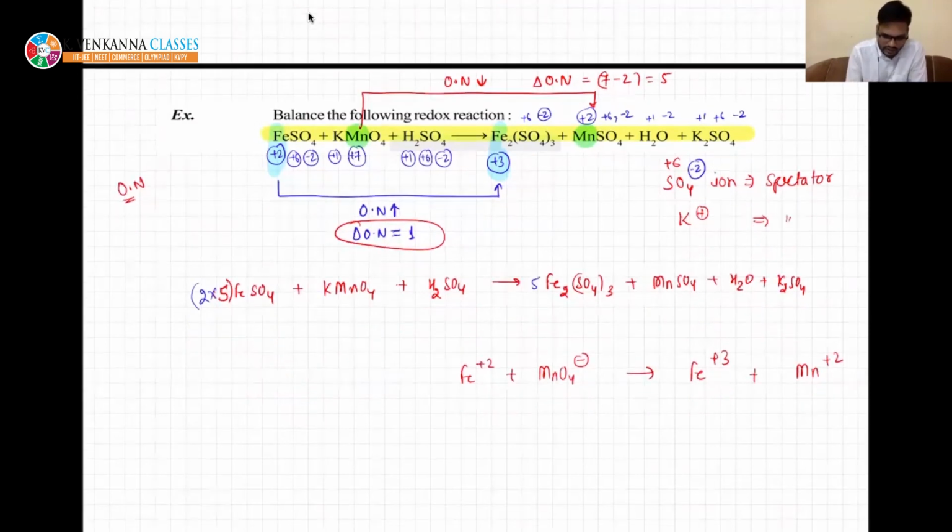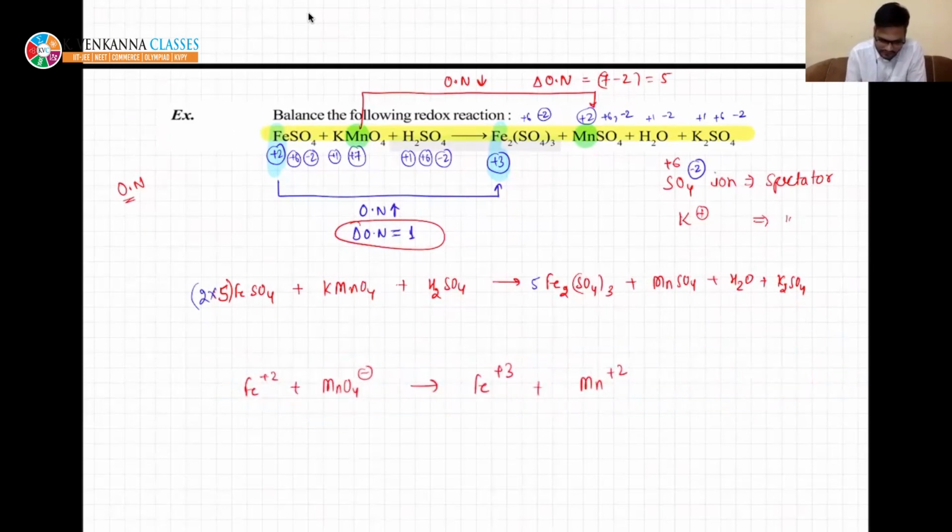I would like to take the second method, if you want to balance from this. See here, the change in oxidation number is from plus 7 to 2, so it becomes 7 minus 2, that is 5. Here it is 1. So you need to balance by 5.